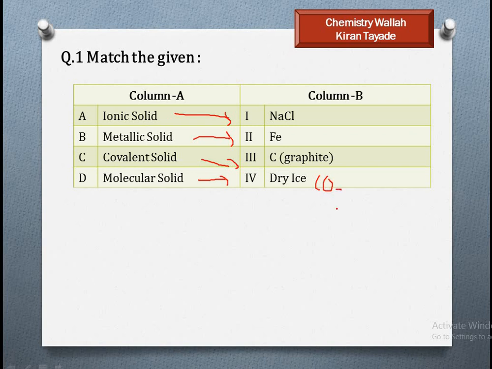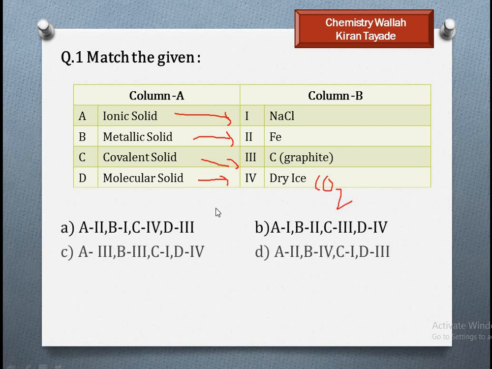Dry ice, we see the CO2. CO2 is dry ice. So A first, B second, C third, and D fourth. Now we see the options here. Where is the matching? First, second, third and fourth. So the second option is right, because in the second option they have given A first, B second, C third and D fourth as it is. So option B is the right option.